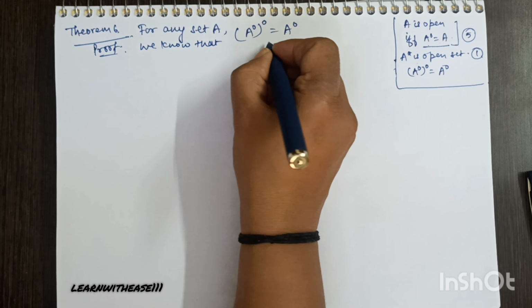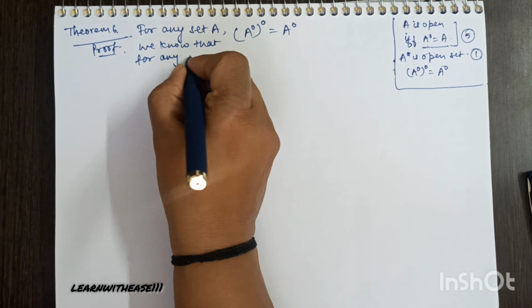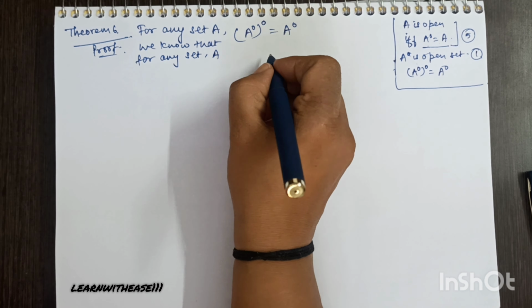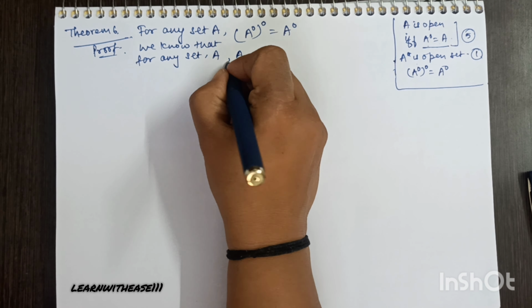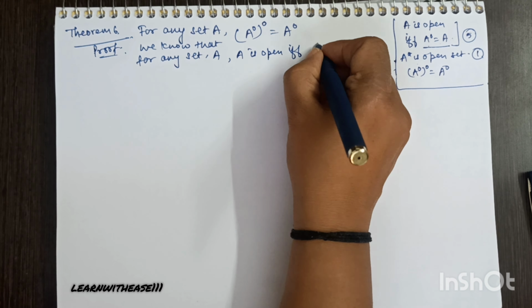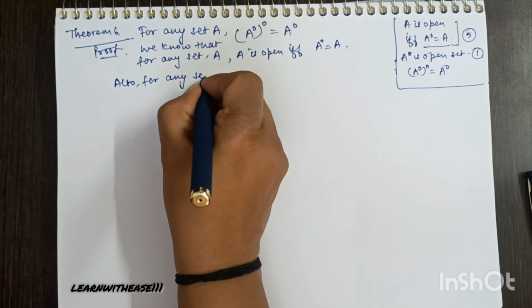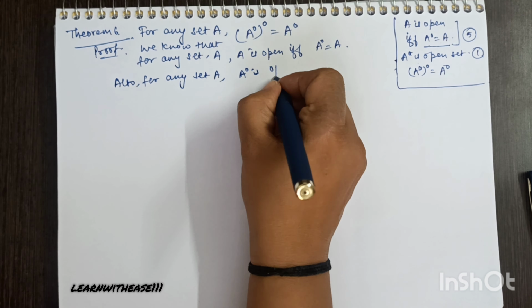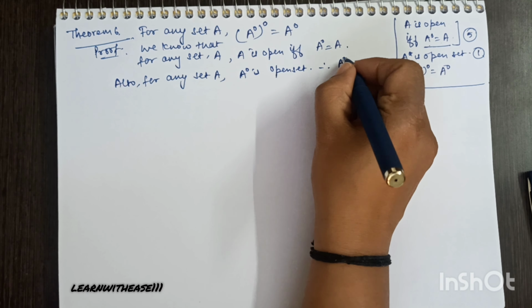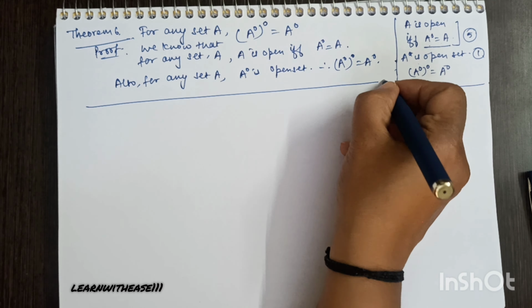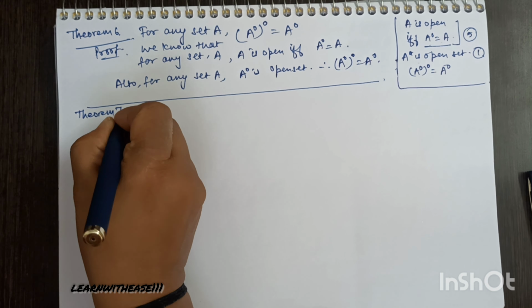So compiling this here, we know this for any set A, A is open if and only if its interior is the same. The set is equal to its interior, right? Also we know A naught is an open set. So its interior should also be the same. So the interior of A naught is A naught, hence proved.